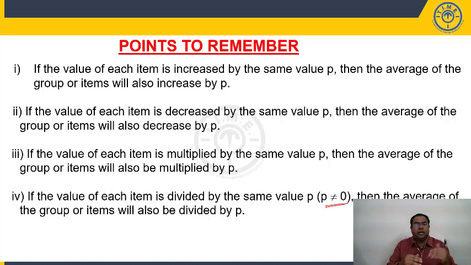We have seen with examples, right? When each number is increasing by 5, average has increased by 5. Each number decreased by 5, average has decreased by 5. Each number gets multiplied by 2, average also gets multiplied by 2. Similarly, each number is divided by p, average also gets divided by same value p. So, these are important points to remember.